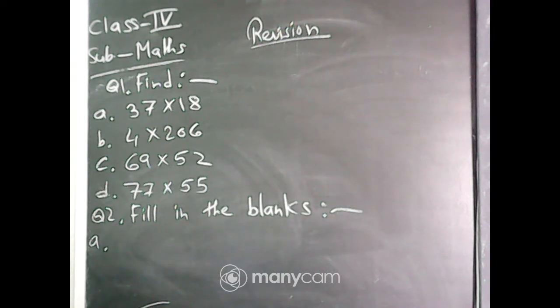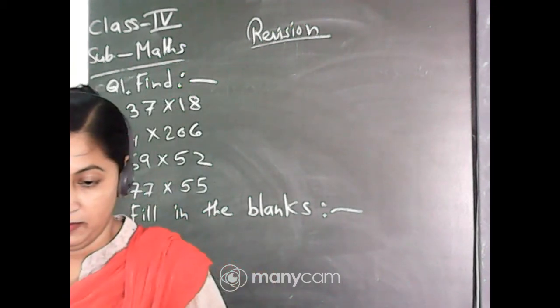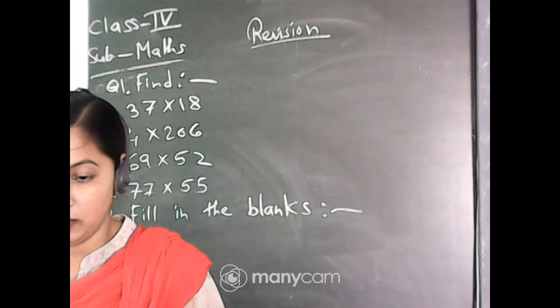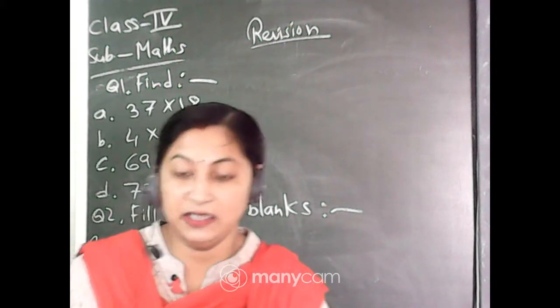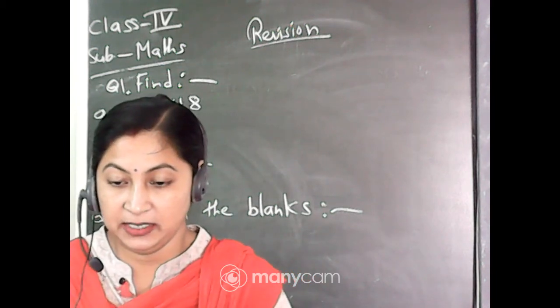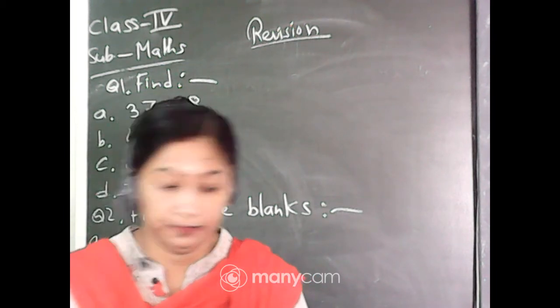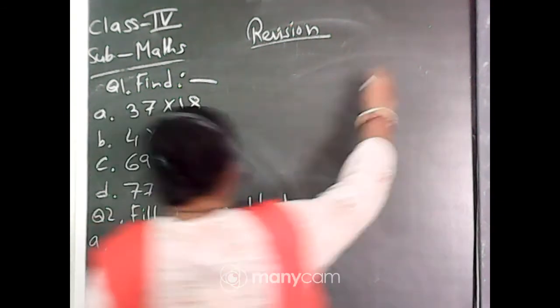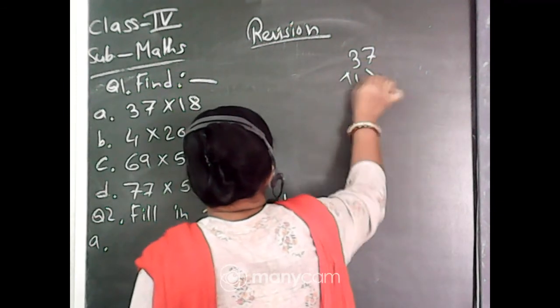For everyone's answer I am waiting. Soham Mondol, what is the answer for the first one? See, 37 into 18. Quickly multiply.